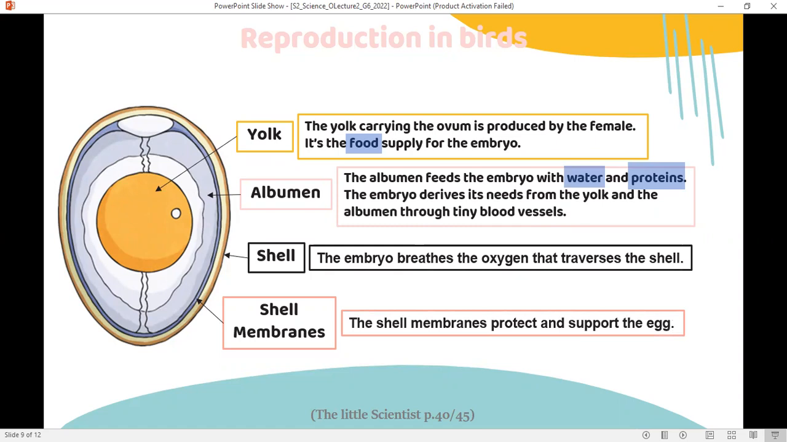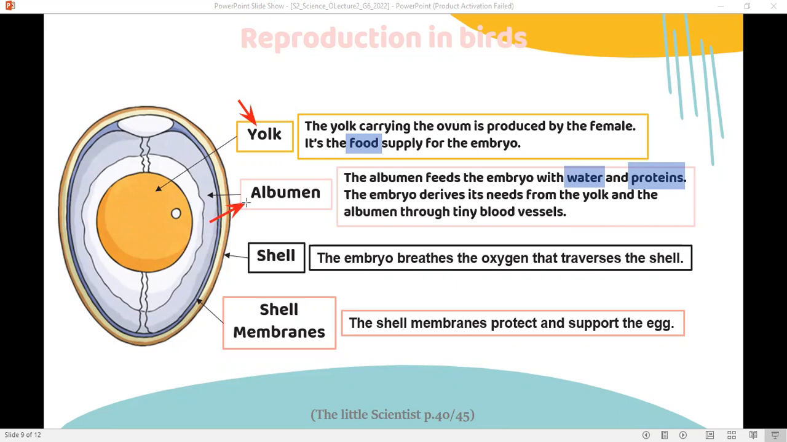And this shell has tiny pores to let the air reach the baby inside. There are also some spaces, as you saw in the video, called air cells or air space for the baby to breathe. Okay, I will repeat. In an egg, you will see different parts. You will see the yellow part. This is the yolk. What's the job of the yolk? It is to provide the baby bird with food. The white part provides the baby bird with water and proteins.